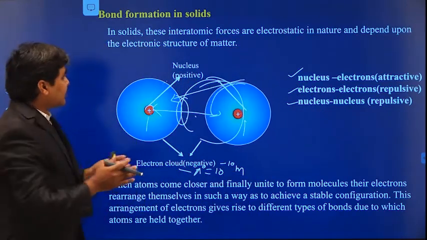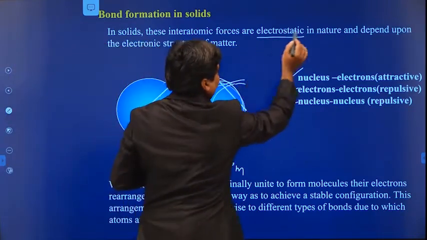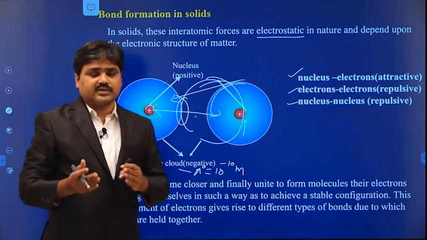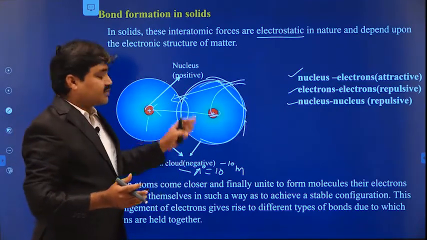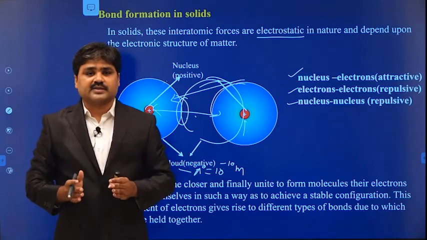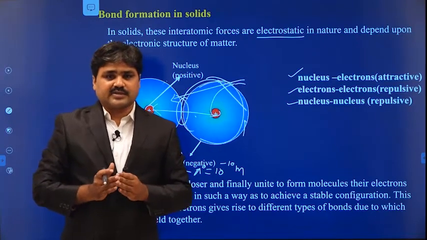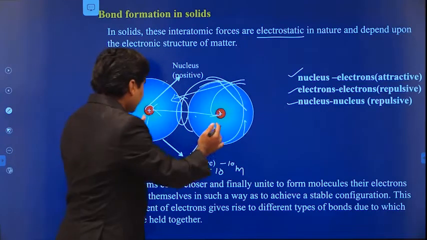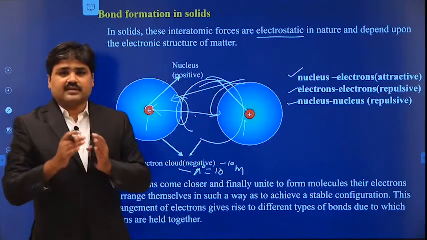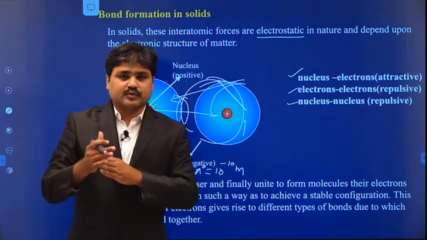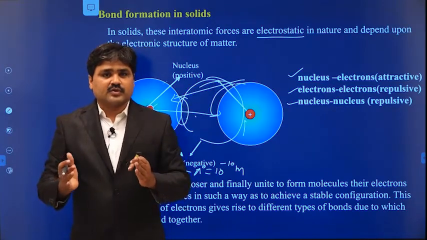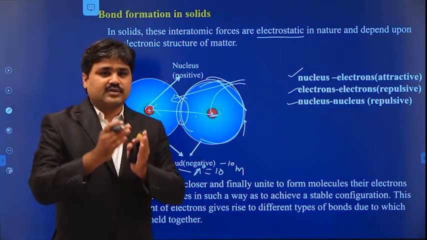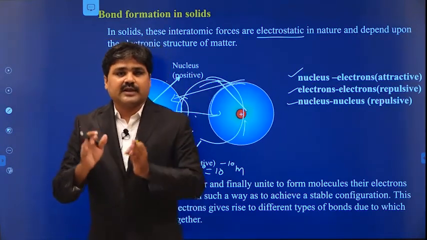These forces are electrostatic in nature because of the positive charge of the nucleus and the negative charge of the electrons. When two atoms are brought close together, the electron structure rearranges to get a stable configuration. In order to achieve the stable configuration, there will be rearrangement of the electrons, and this rearrangement leads to different types of bonds.